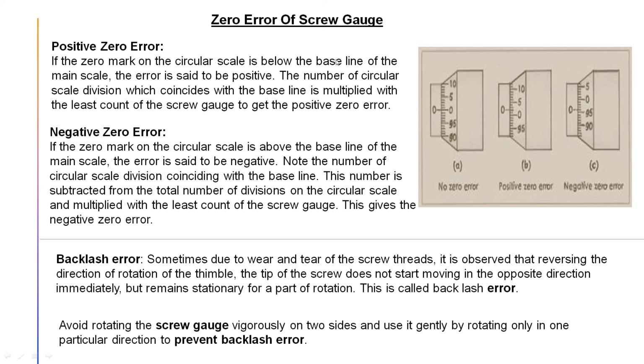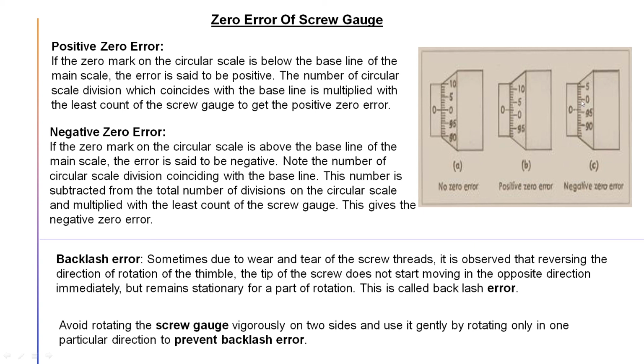One is known as positive zero error. When the zero of the circular scale division does not coincide and is a little bit downward or below the main scale zero, that is known as positive zero error. That means it cannot reach here.